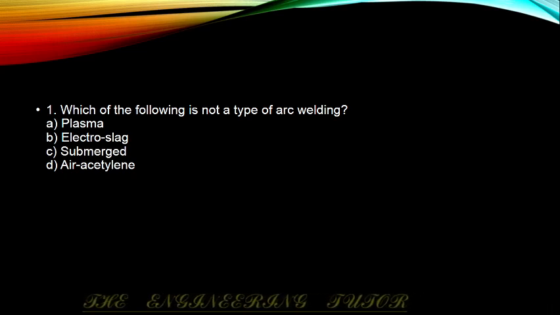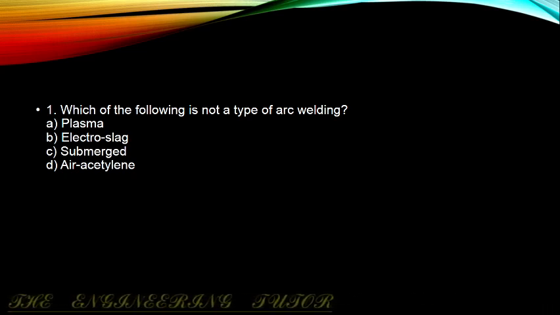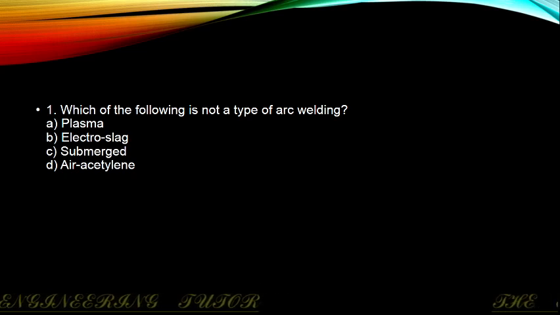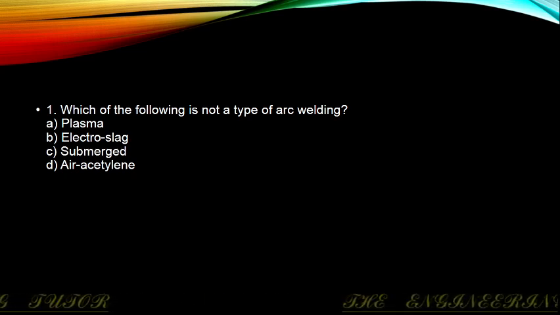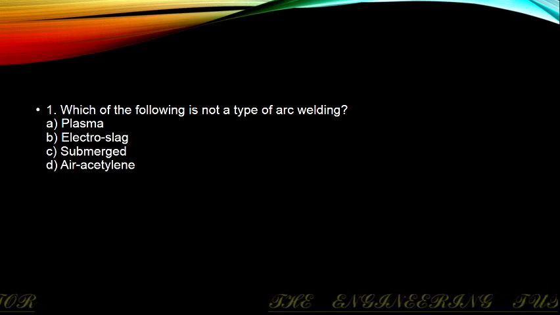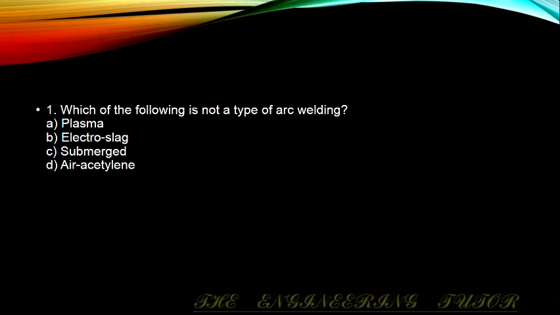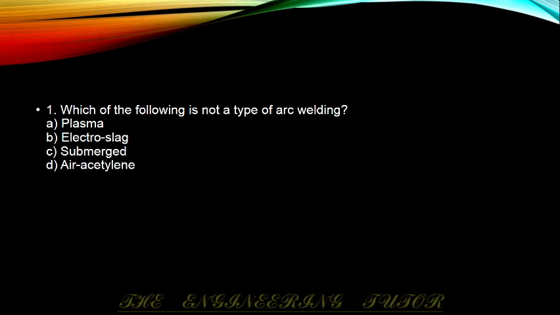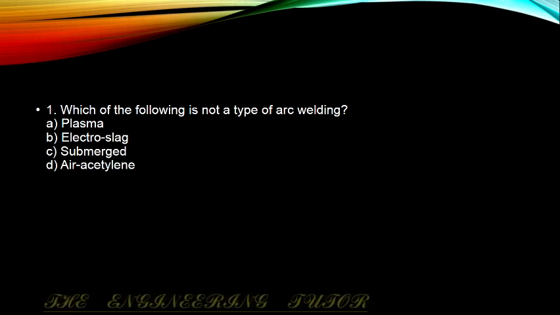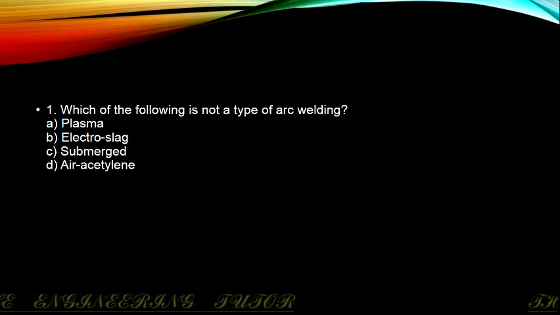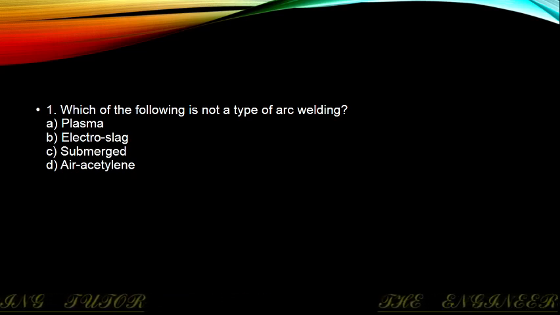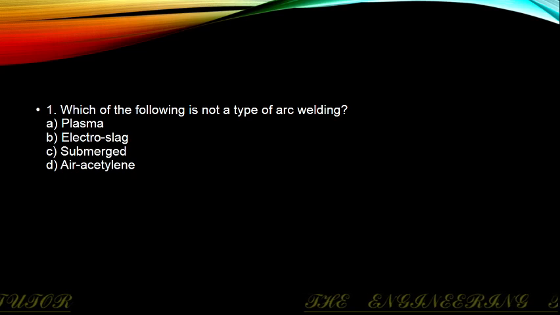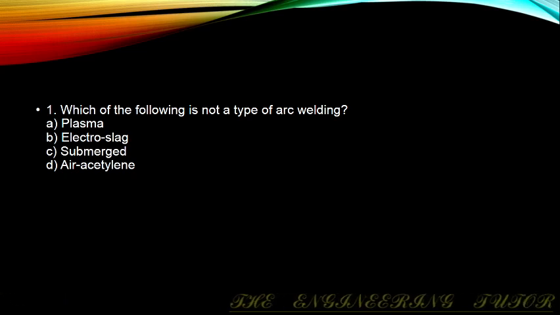First question, which of the following is not a type of arc welding? The options are plasma, electroslag, submerged, air acetylene. The answer is option D, air acetylene. It is a gas welding process, air acetylene welding, and all the other three are arc welding processes.